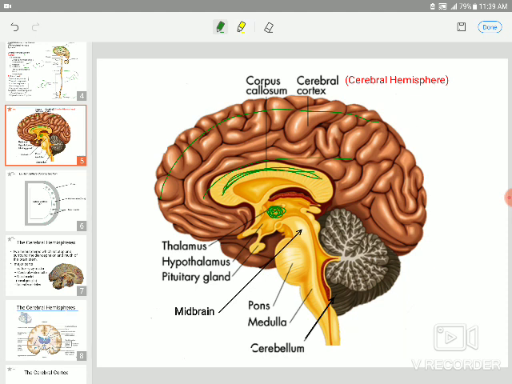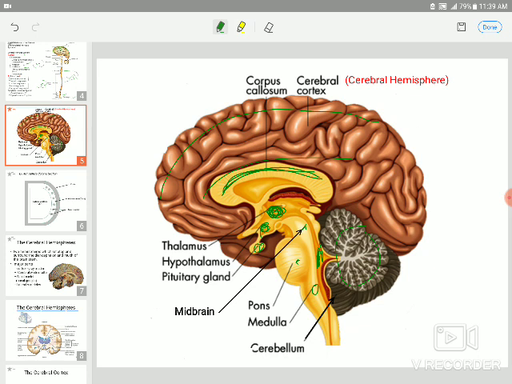But thalamus is gray matter. Don't forget. Here we have hypothalamus. Hypothalamus is formed by infundibulum and mammillary body. This is pituitary gland. This is the midbrain. This is the pons. This is medulla oblongata. This is cerebellum. Between the cerebellum, pons, and medulla oblongata, you have the fourth ventricle, where CSF is formed.